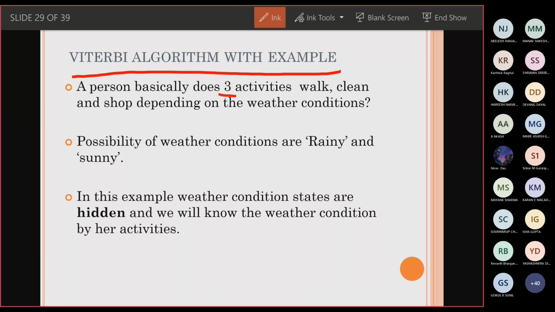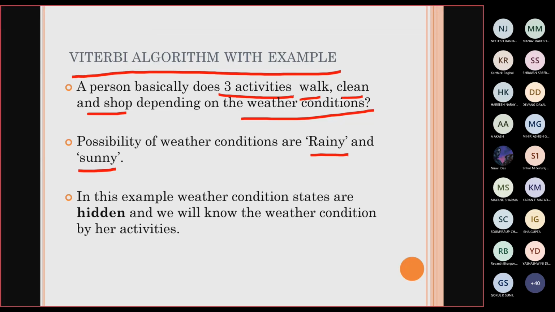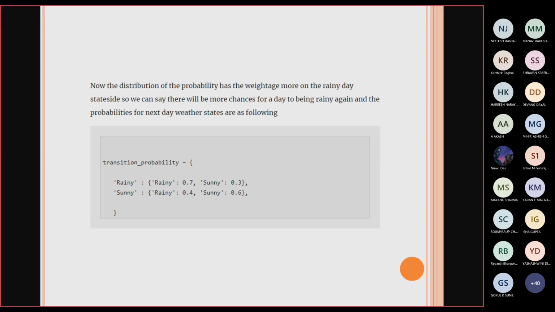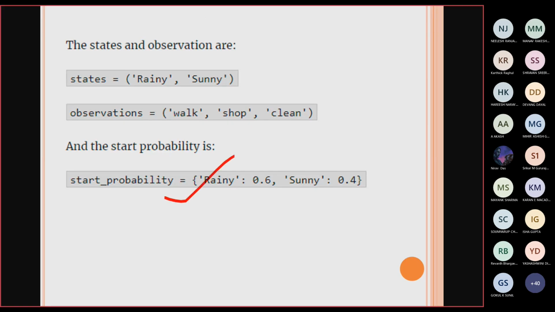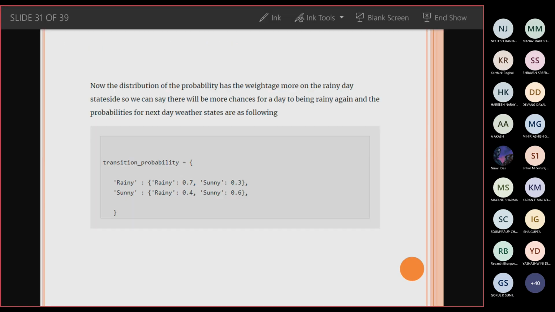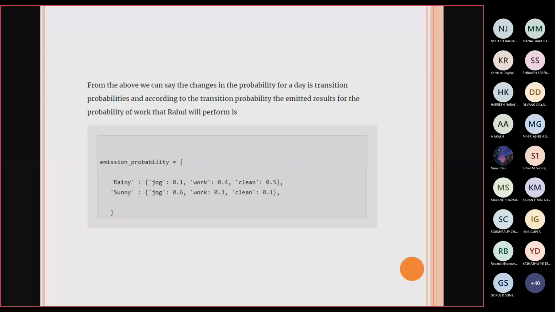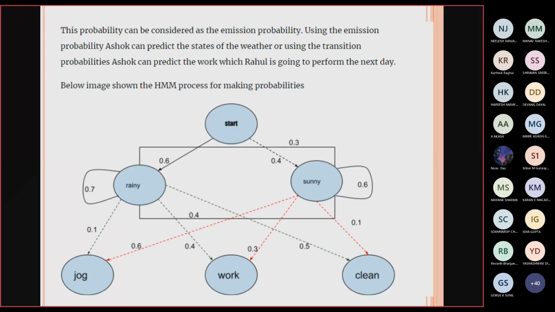We'll see one example: 3 activities, walking, cleaning, and shopping, based upon the weather condition. They have given the rainy state and sunny state, and we have to find the weather condition for the hidden state. I think this is the observation for the forward algorithm only. They have given a start probability and a transition probability. All these things are the same as the forward algorithm, the HMM model.